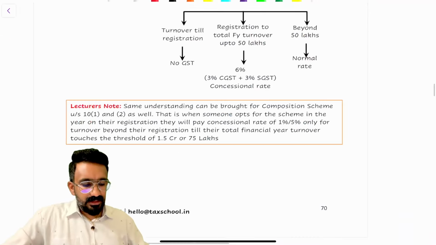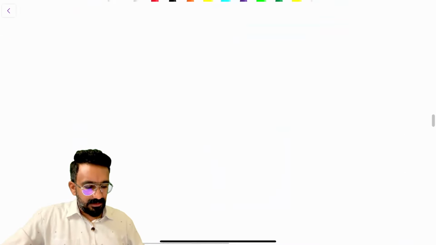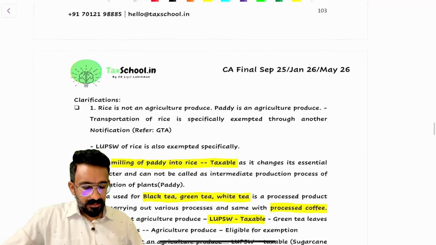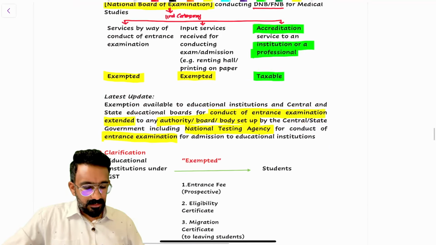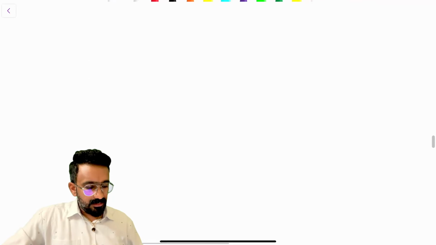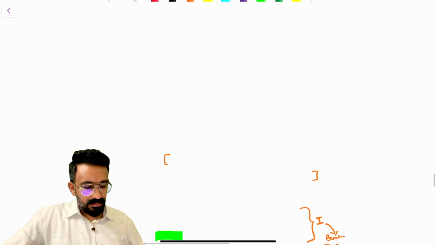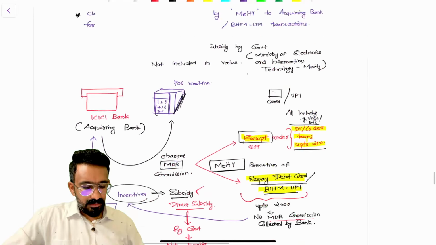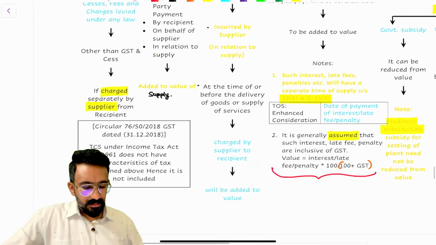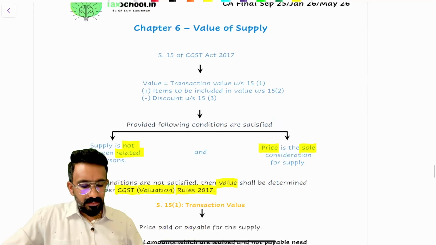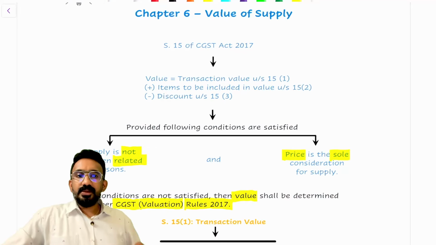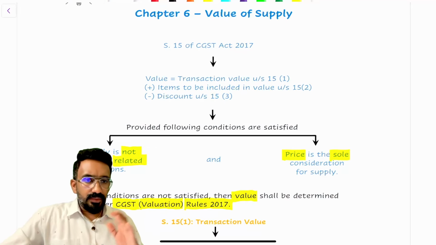So first, let me show you what is there in the value of supply chapter. The value of supply chapter for me can be divided into two segments.